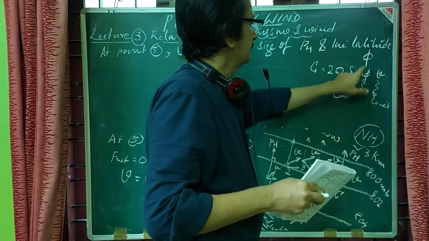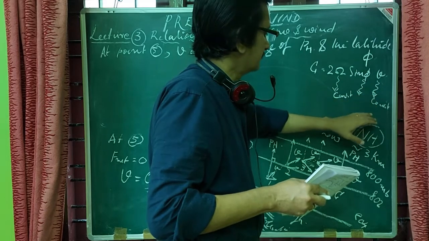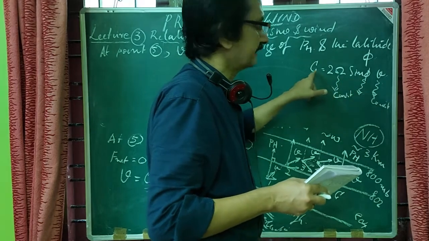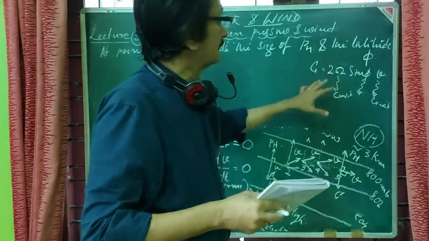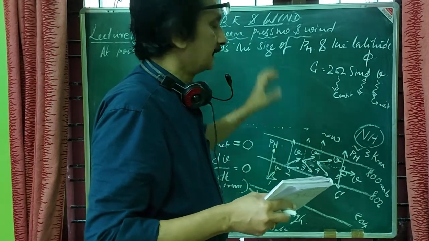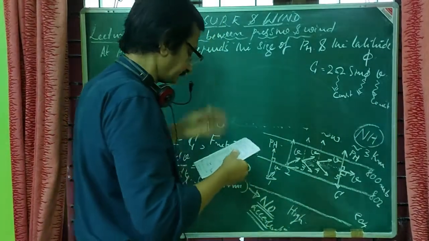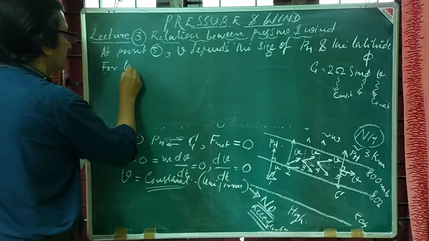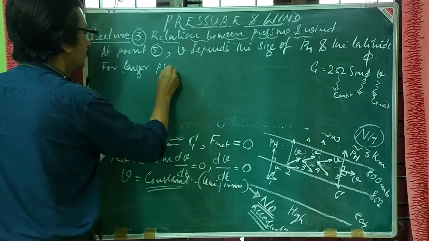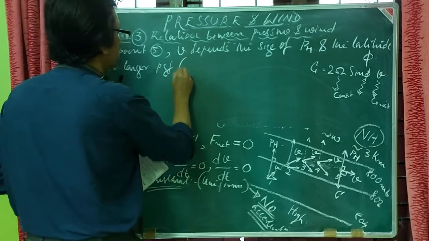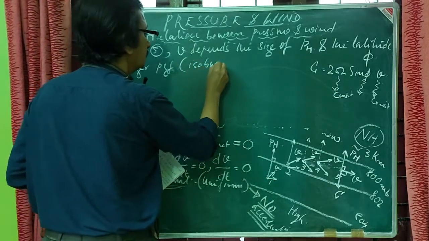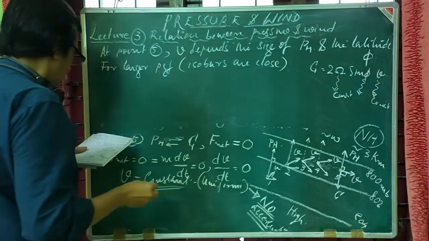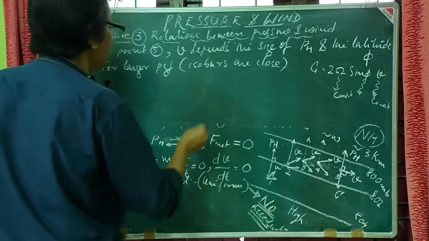latitude phi. That is, if you are going towards low latitude, you know sine 0 will become equal to 0, and thereby C will have 0 value, or towards low latitude the Coriolis force will have low values. So for larger pressure gradient force, no doubt we know isobars are very close, and more rapid will be the increase in wind speed.